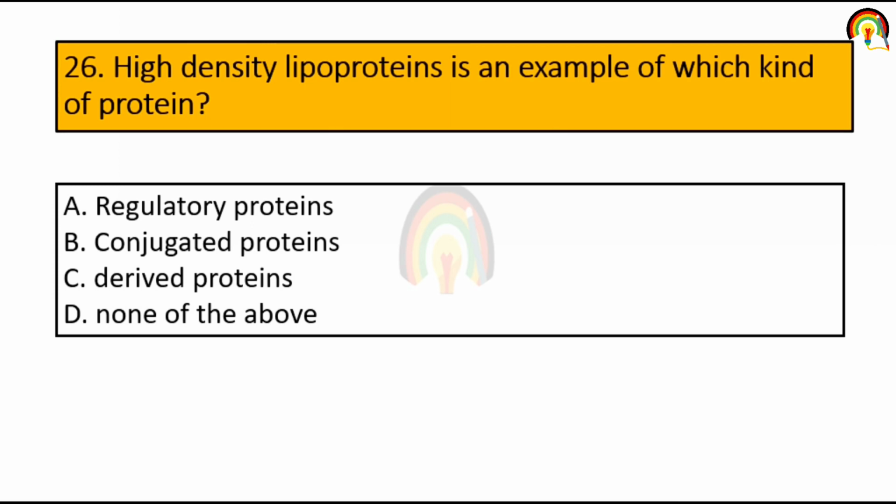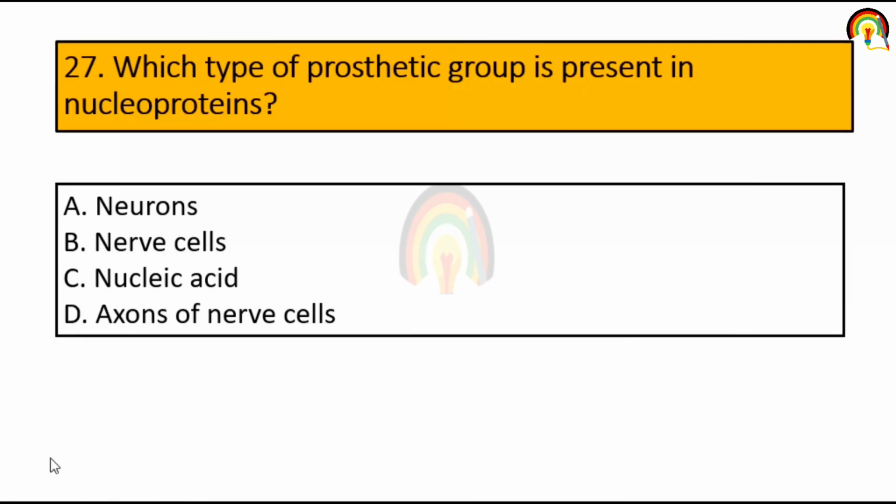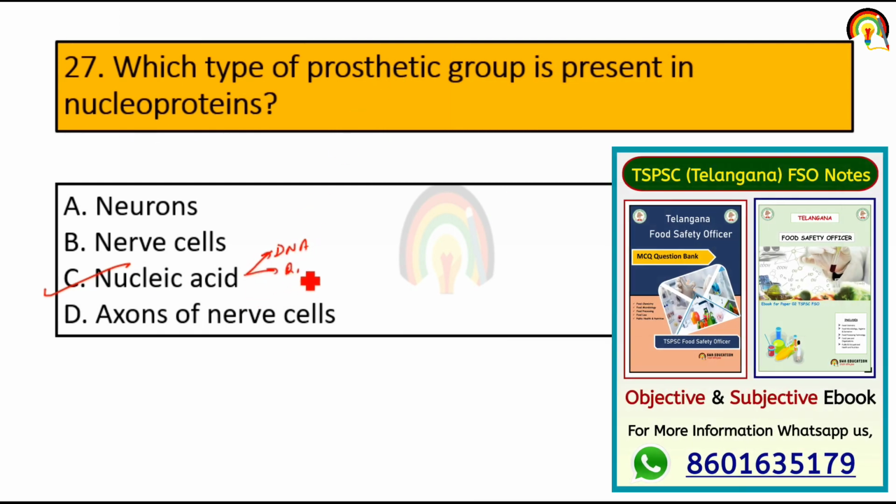High density lipoprotein, HDL, is an example of which kind of protein? So it's conjugated protein. Which type of prosthetic group is present in nucleoprotein? So nucleic acid, that consists of DNA, RNA, protein.